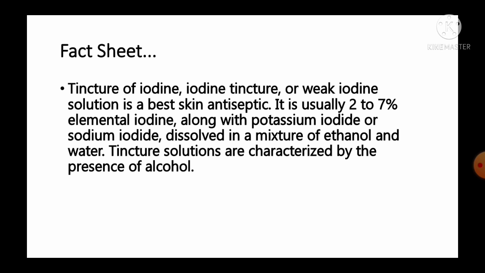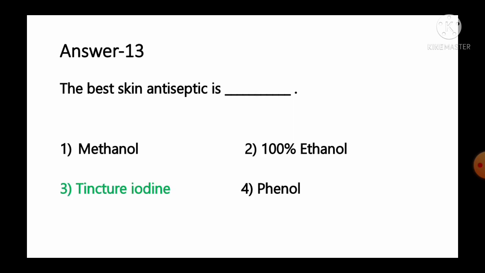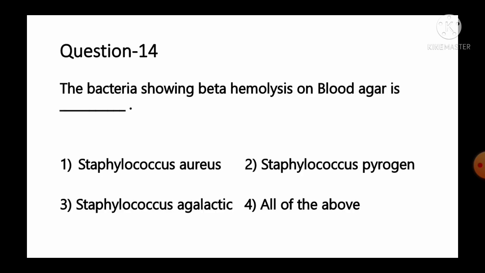It is usually 2 to 7% elemental iodine, along with potassium iodide or sodium iodide, dissolved in a mixture of ethanol and water. Tincture solutions are characterized by the presence of alcohol. So as per the information, we can say option number 3, tincture iodine, is the best skin antiseptic. So option number 3 is the correct answer for this question. Move to the next question number 14.